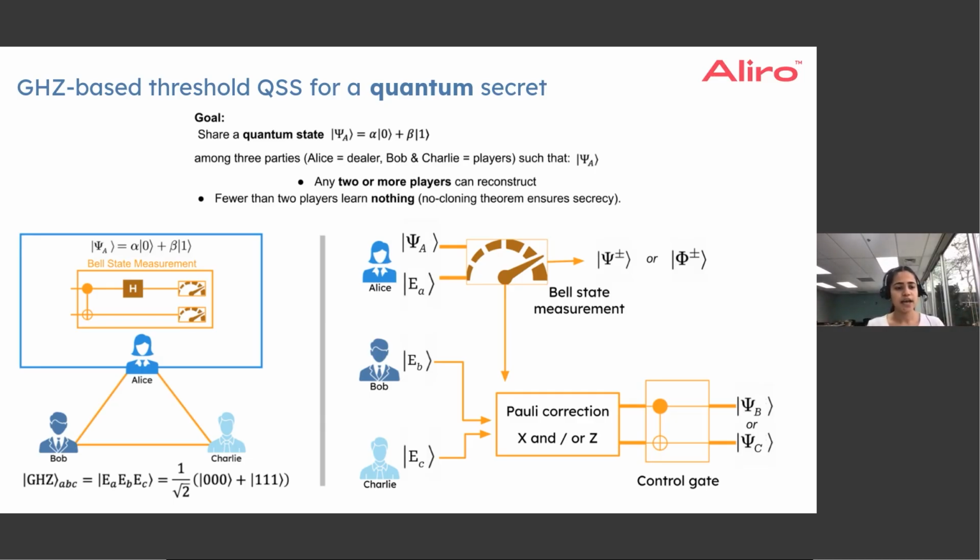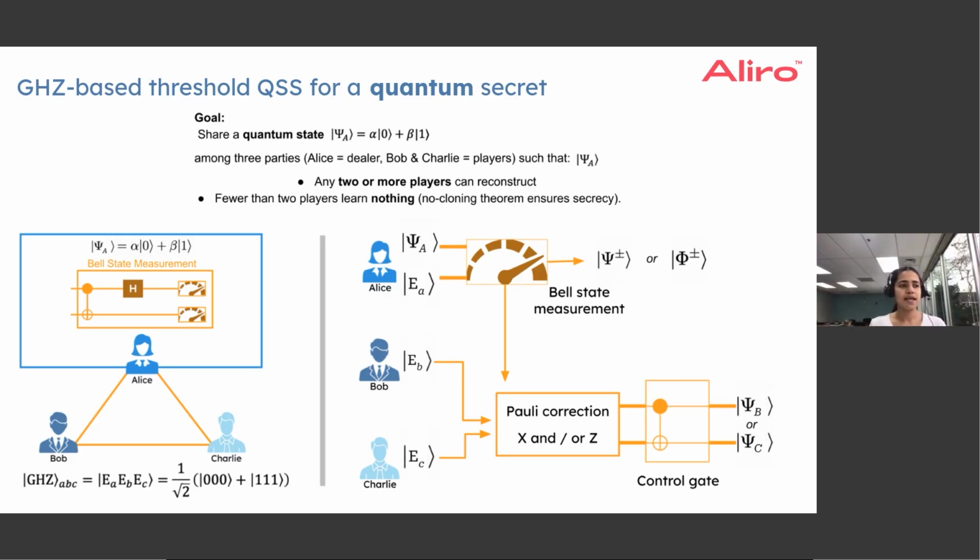And one of the end nodes wants to share or distribute this particular state that she has to the other end node without actually transmitting it, but they want to use an entangled pair that they have between those two end nodes in order to have this quantum state teleported to the other end node.